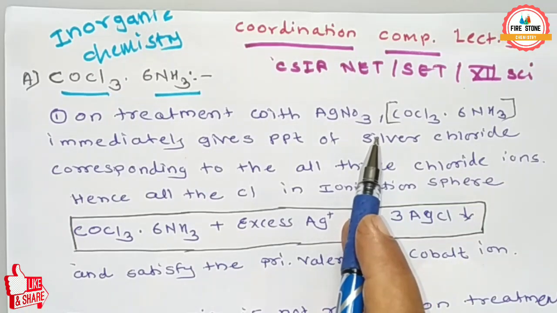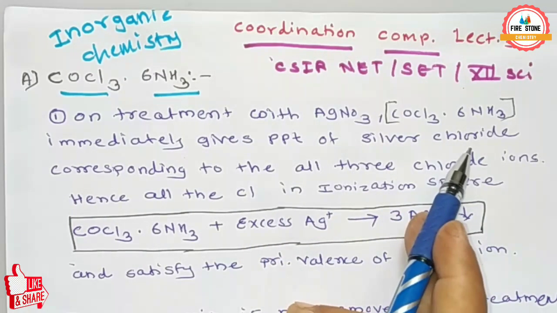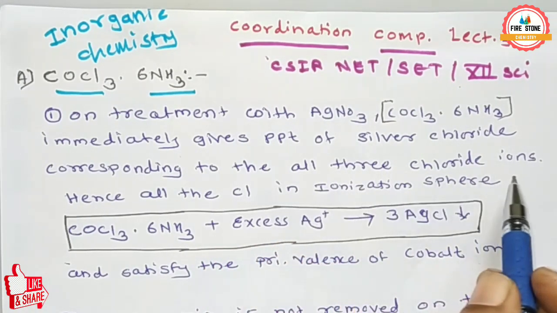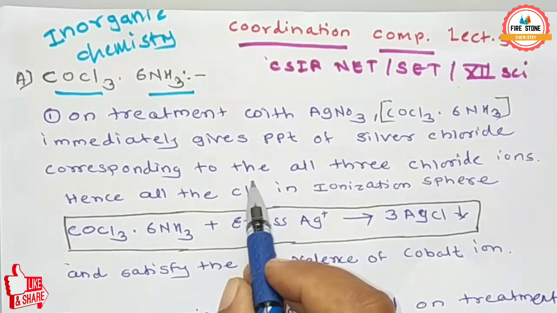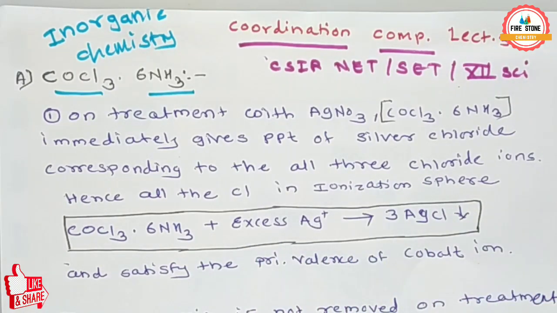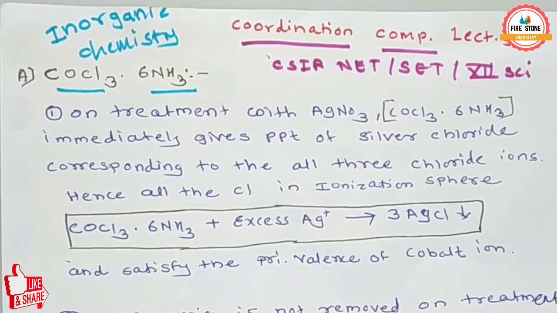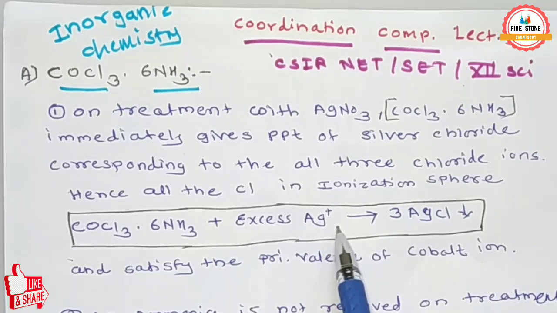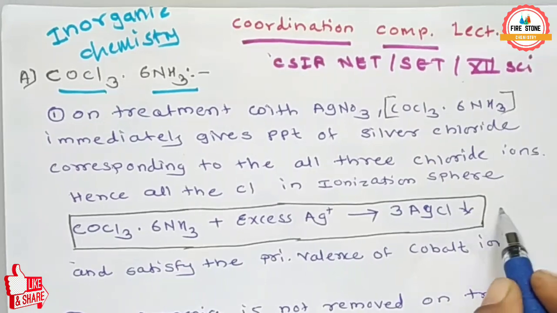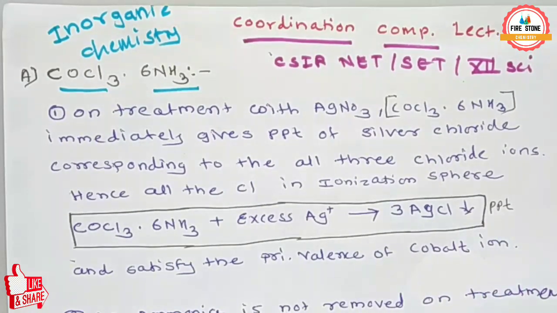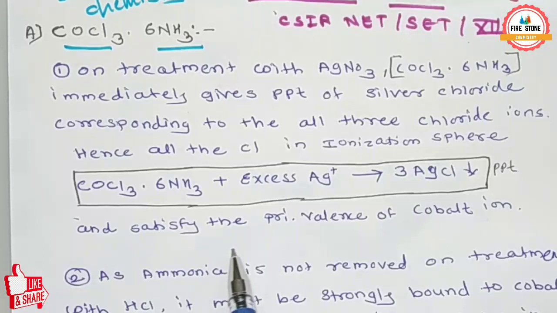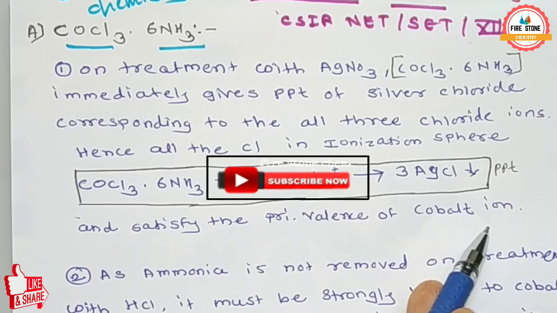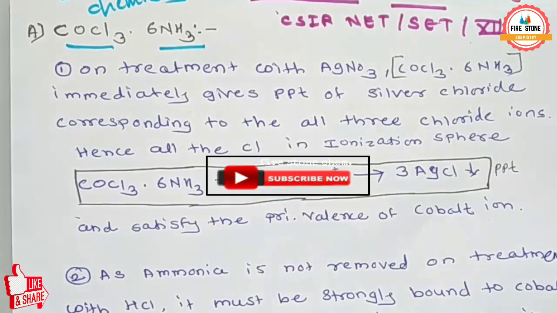The reaction is CoCl3·6NH3 plus excess Ag⁺ gives a precipitate of AgCl. That means it satisfies the primary valency of the cobalt ion.